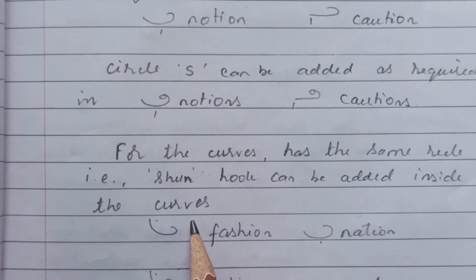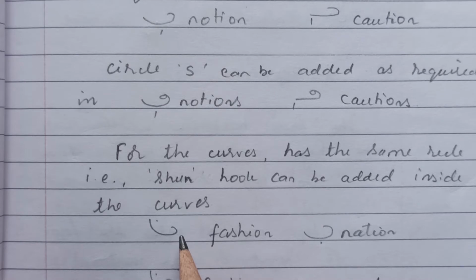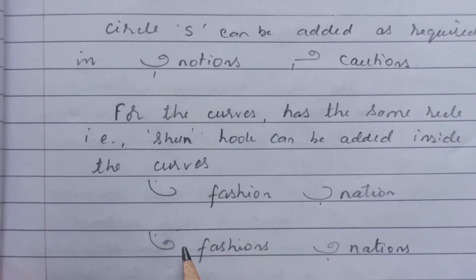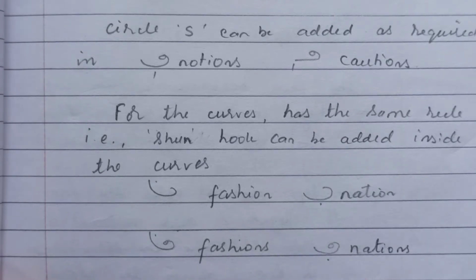As we have read in the large circle and the loops, here also the same shun hook can follow the rule, which can be written inside the curves, as in the words fashion, nation. And when a circle is again added to such words, it gives fashions and nations.